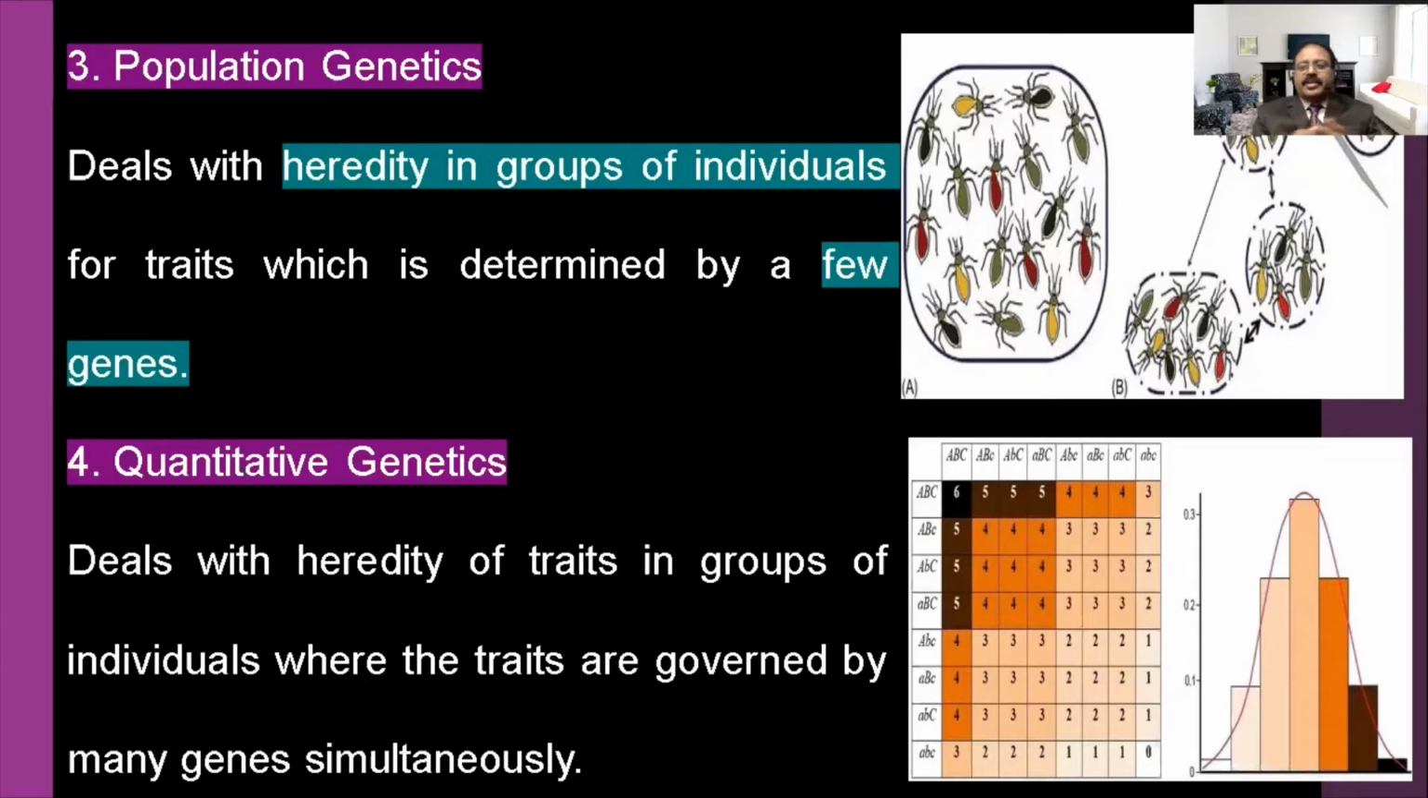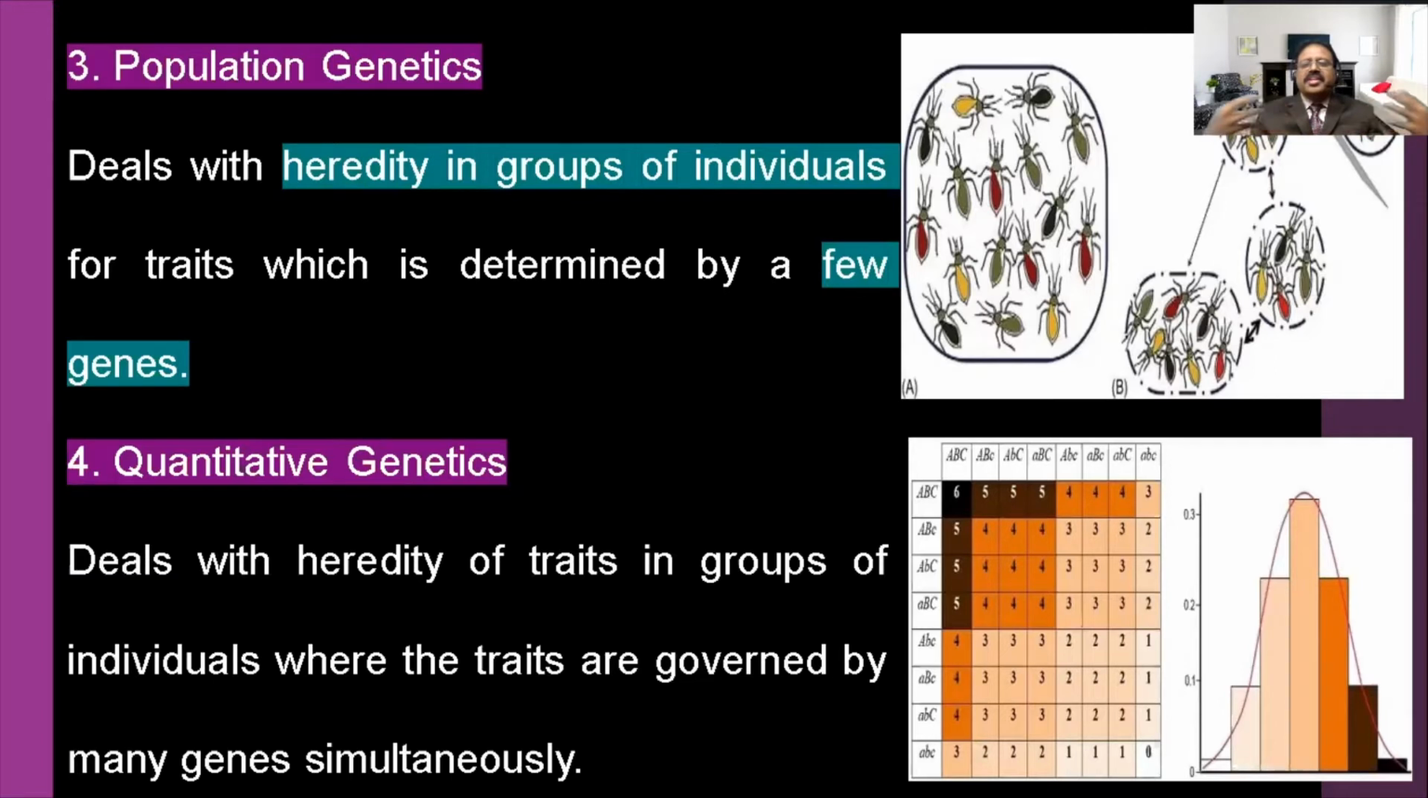Another one is quantitative genetics. In a human population, various genes are there. For example, if you take the blood group alone, different alleles are present. A is there, B is there, O is there, AB is there. They are controlled by three alleles, IA, IB, i. They control the blood groups. Likewise, multiple alleles are present.